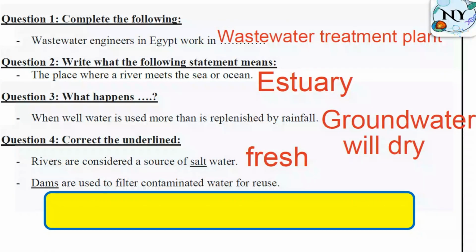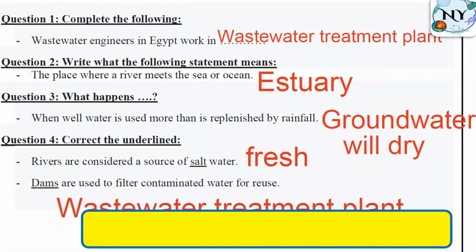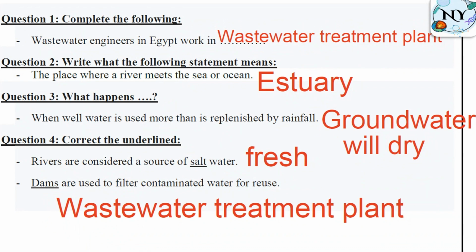Dams are used to filter contaminated water for reuse. No, wastewater treatment plants. Contaminated means polluted.